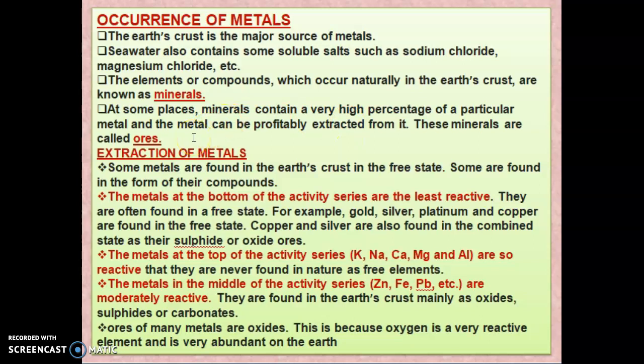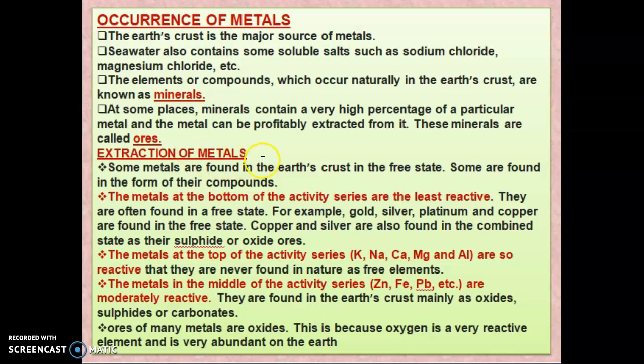So what are the sources of metals? The major source of metals is the earth's crust. Seawater also contains some soluble salts like sodium chloride and magnesium chloride. What is a mineral? The elements or compounds which occur naturally in the earth's crust are called minerals. What is an ore? At some places the minerals contain a very high percentage of a particular metal, so this metal can be extracted from it. Those minerals are called ores.